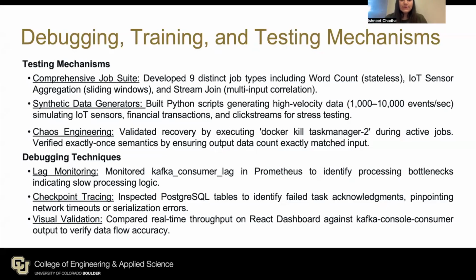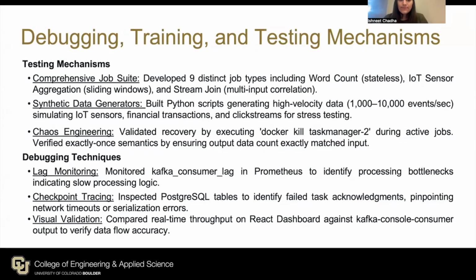We also did chaos engineering. During active jobs, we deliberately ran commands like docker kill task manager 2. After these failures, we checked that the job transitioned into a restarting state and that once recovered, the output event count exactly matched the input, confirming our exactly once guarantee.